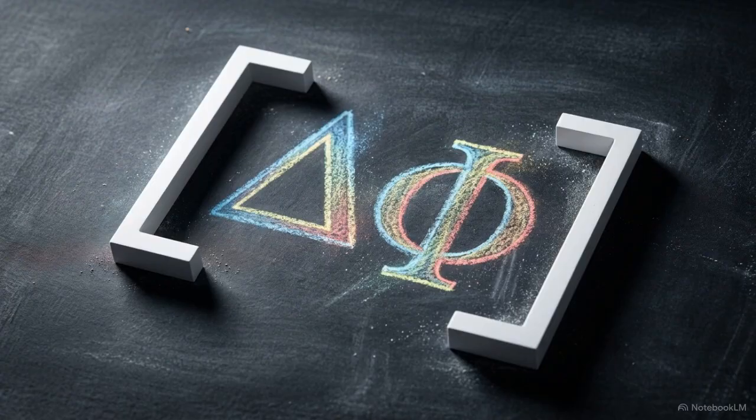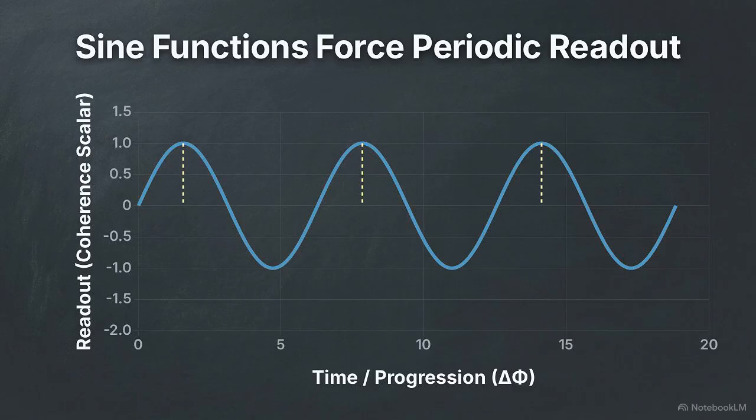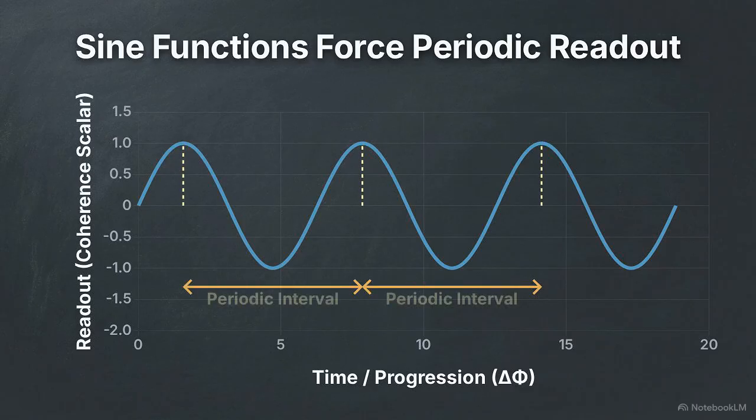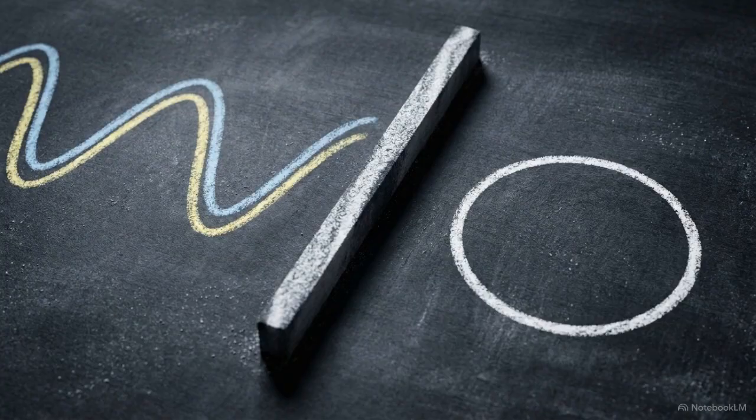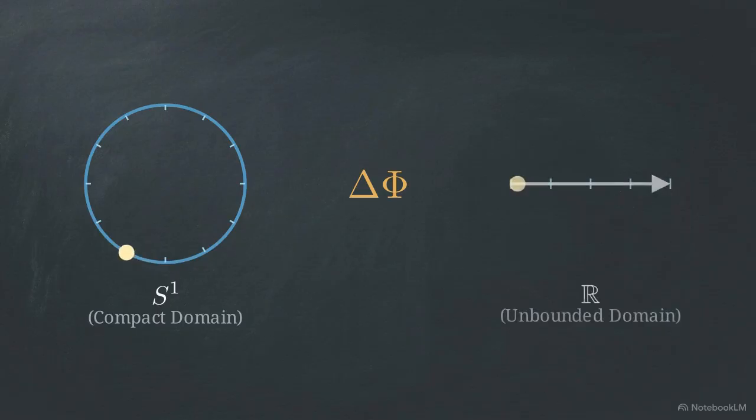The challenge begins when we attempt to quantize delta phi. In the existing corpus, delta phi appears inside sine functions, specifically within the coherent scalar. This yields a periodic readout, meaning the output repeats at regular intervals. A periodic readout is mathematically distinct from a variable being intrinsically compact. A clock face reads time in a repeating 12-hour cycle, but time itself stretches linearly. We do not know if delta phi is an infinitely stretching real number or a strictly bounded angle.